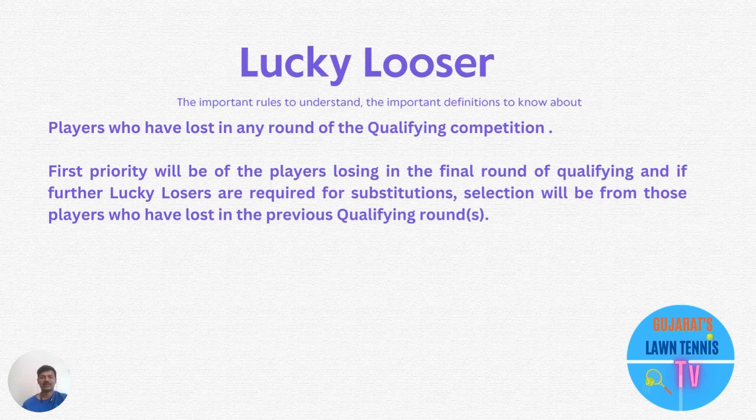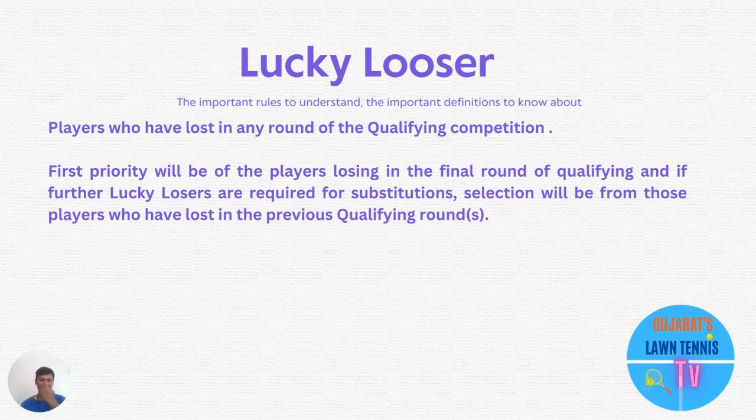First priority will be the players losing in the final round of the qualifying, and if further lucky losers are required for substitution and sufficient players are not there, selection will be from those players who have lost in the previous qualifying round. And if it is not there, then again the previous round. So this is how the lucky losers are selected.